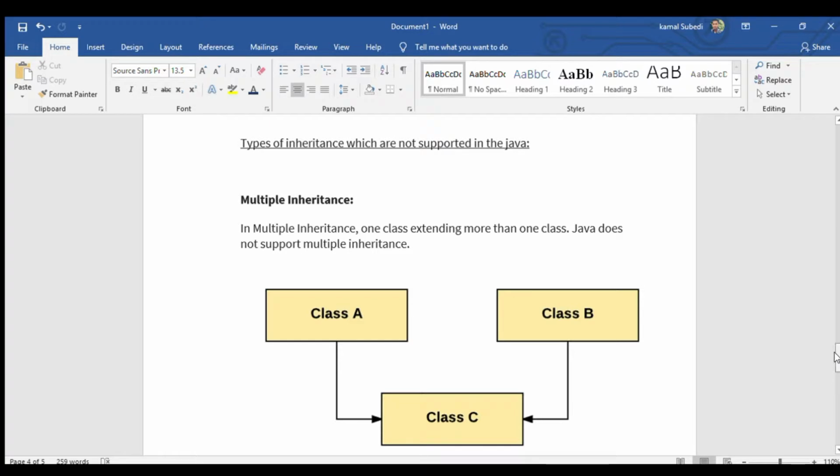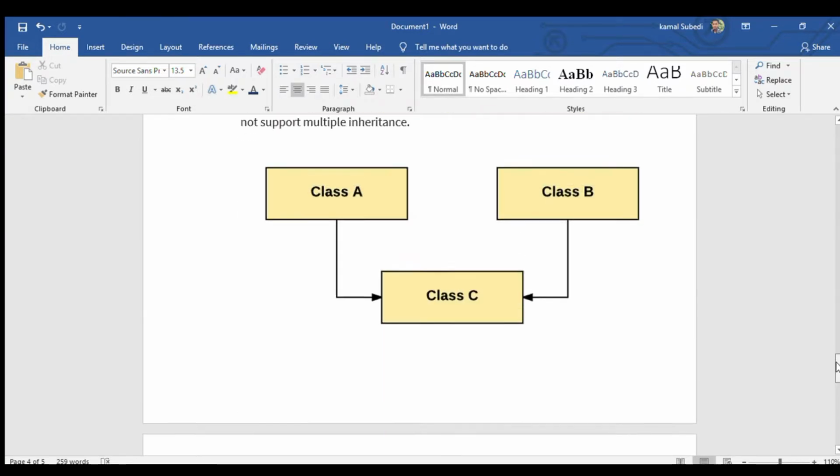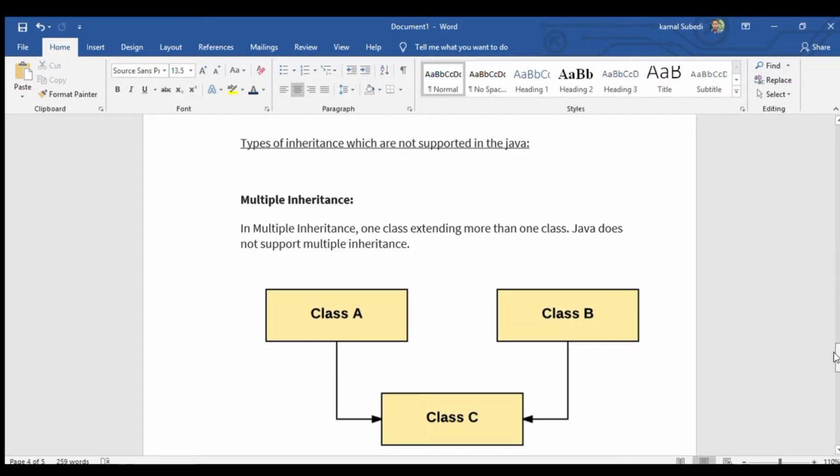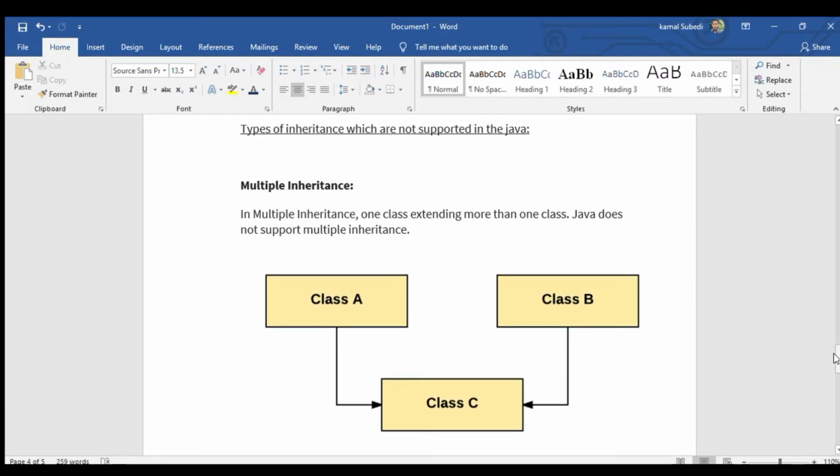But multiple and hybrid inheritance are supported by C++. In multiple inheritance, one class extends more than one class. Java doesn't support it, but C++ supports it.